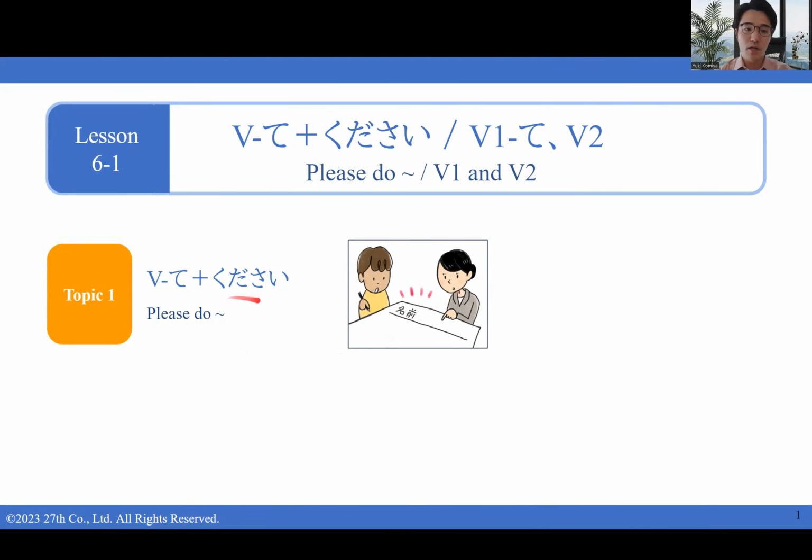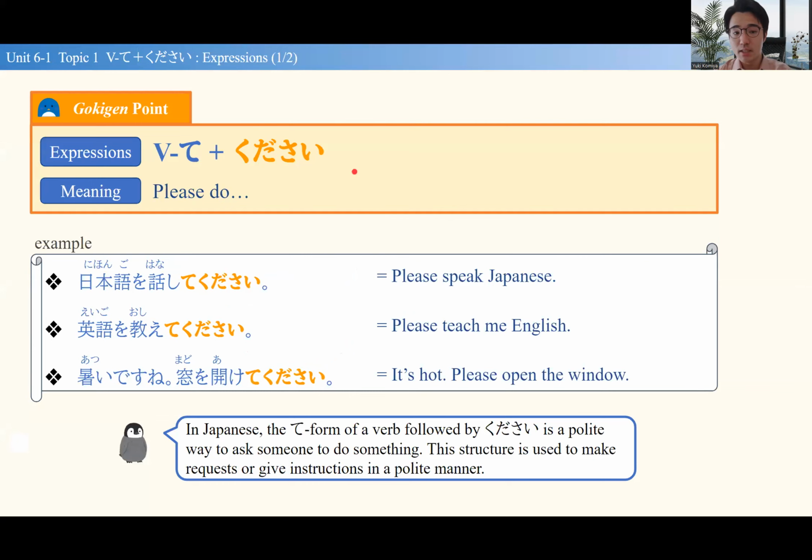Let's look at them. So verb てください. This is the polite request of please do something. 日本語を話してください. This is please speak Japanese. 英語を教えてください. Please teach me English. So, てください. Combine the verb with the てください. This is going to make a polite request. Please do something.